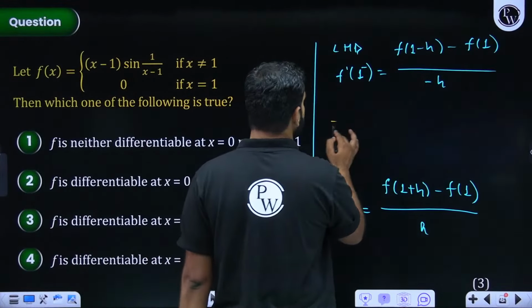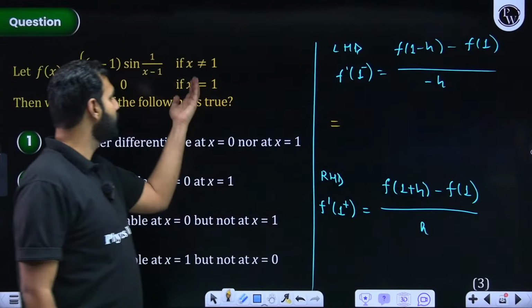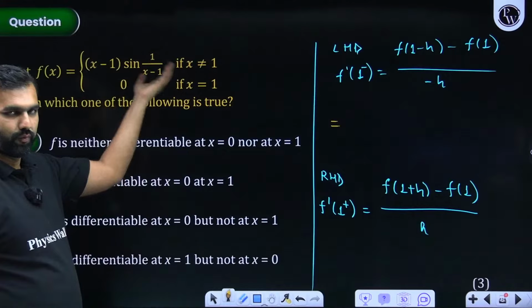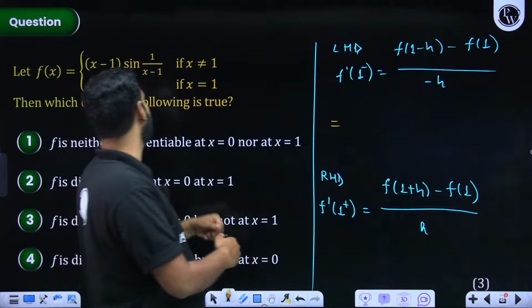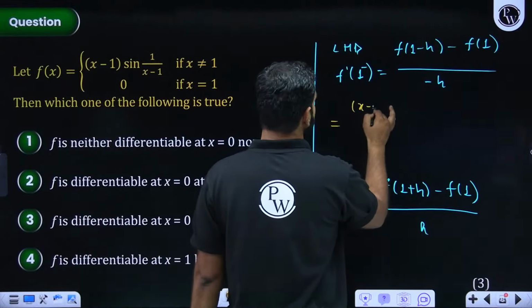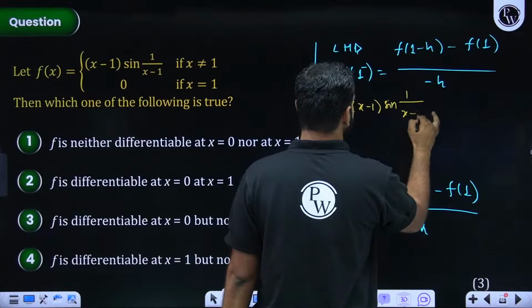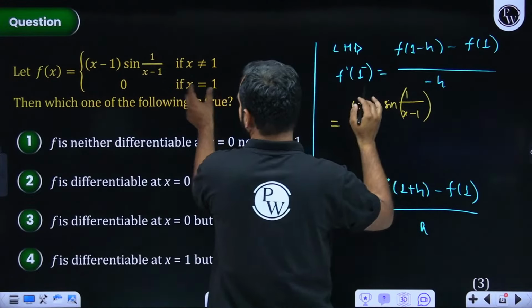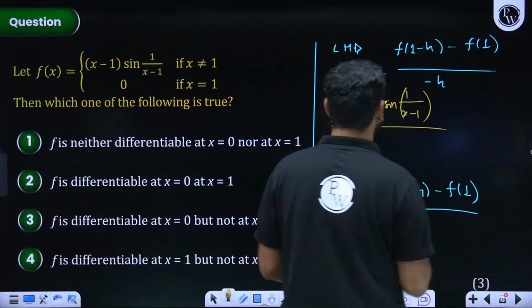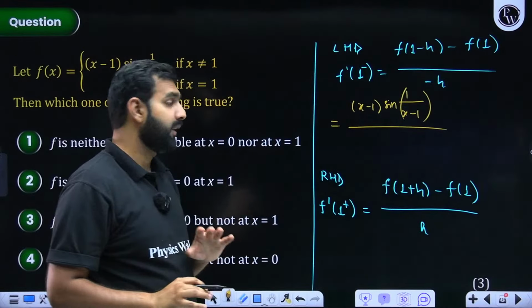The first part, f of 1 minus h. If it is not 1, that means 1 minus h, which is less than 1, so this definition needs to be picked up: x minus 1 times sine of 1 upon x minus 1. And what about f of 1? f of 1 is 0, so 0 needs to be subtracted. Everybody with me on this?